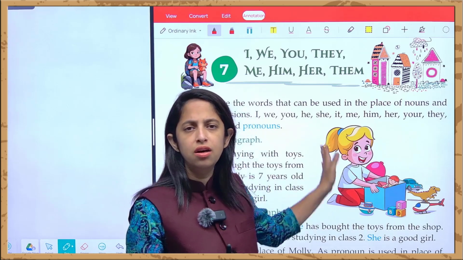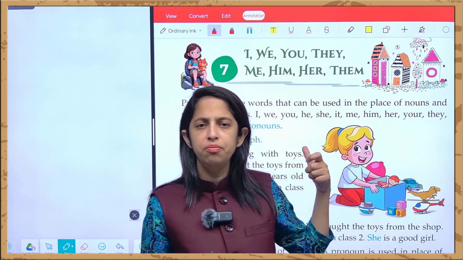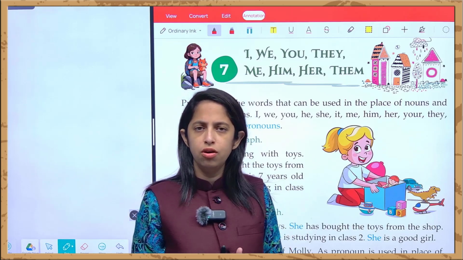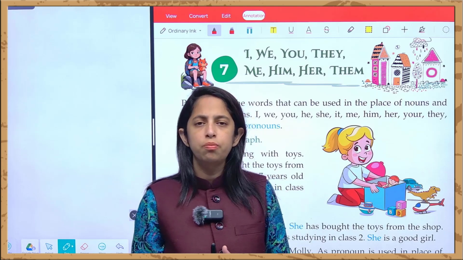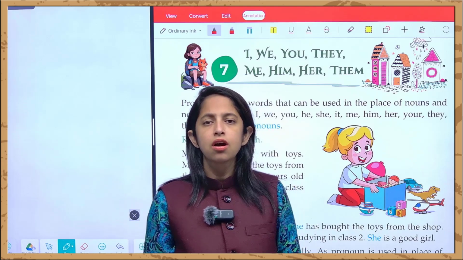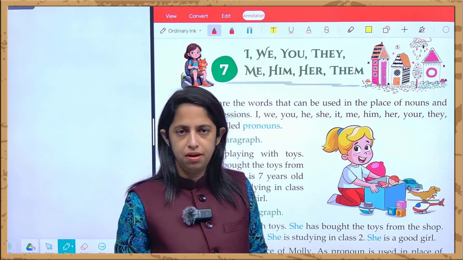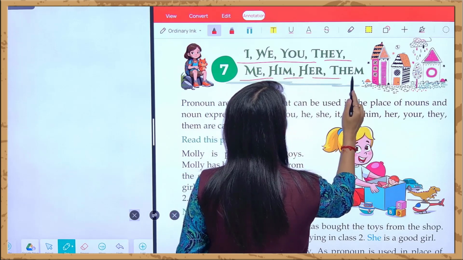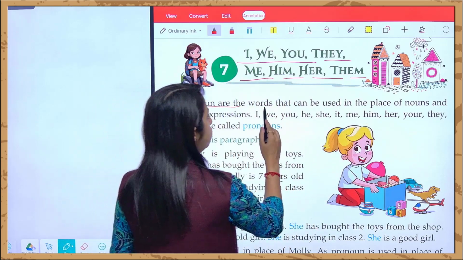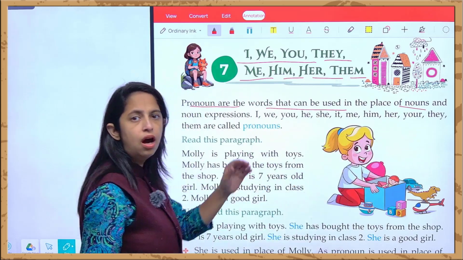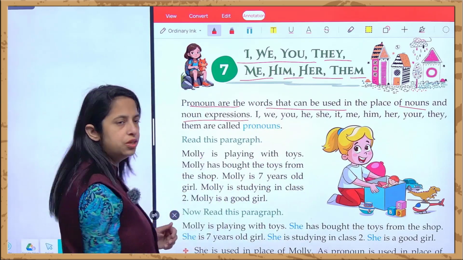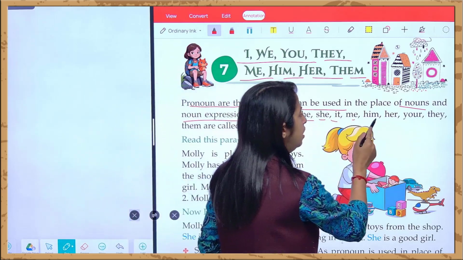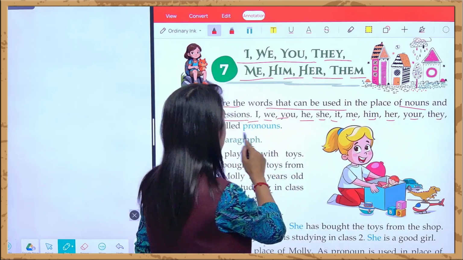So today we'll be studying the uses of these pronouns that have been written on the board. But before that, again, I'm emphasizing that you all have to revise your previous concepts. That will make it very easy to study the further topics. So let's just begin. It's I, we, you, they, me, him, her, and them, right? Pronouns are those words that can be used in the place of nouns, and for noun expressions. Suppose it's I, we, you, he, she, it, me, him, her, your, they, them, are all called pronouns.